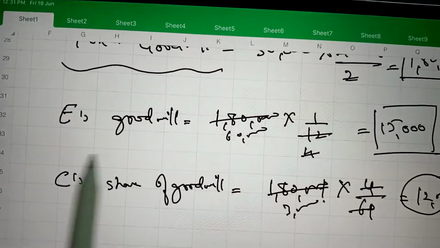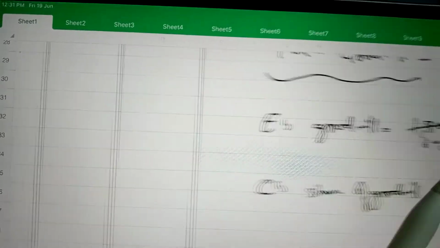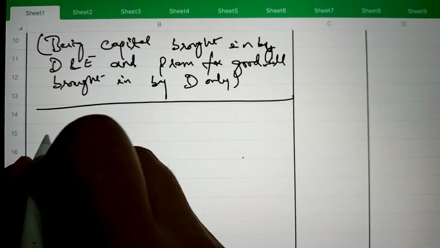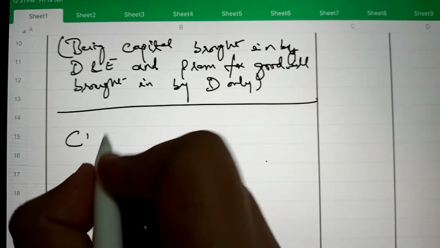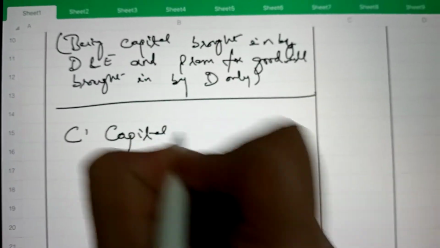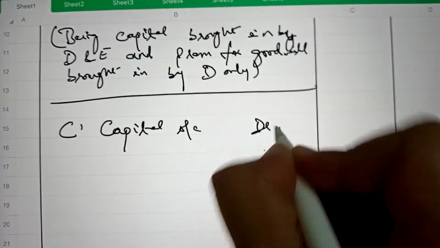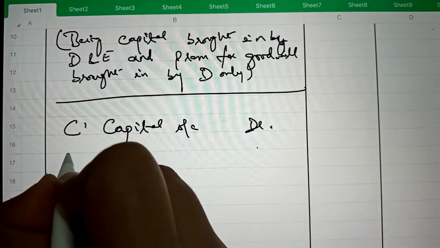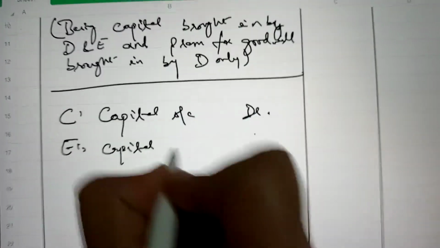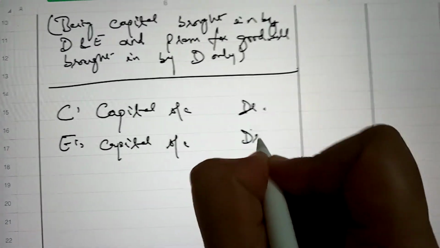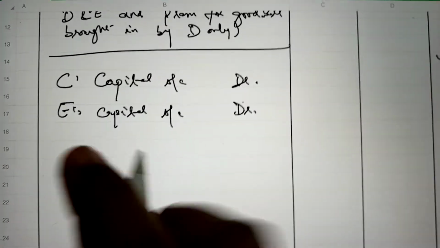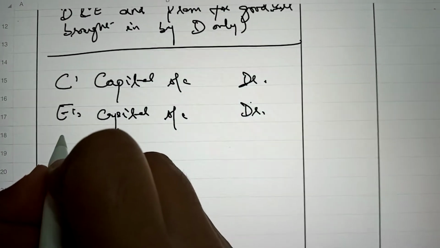So we can write C's capital account debit, E's capital account debit, because they will compensate. E's capital account is debited here because he does not bring any cash, so he will compensate out of his capital account.